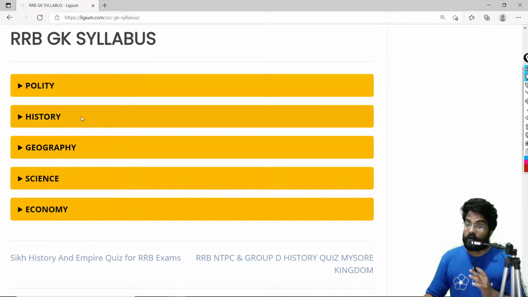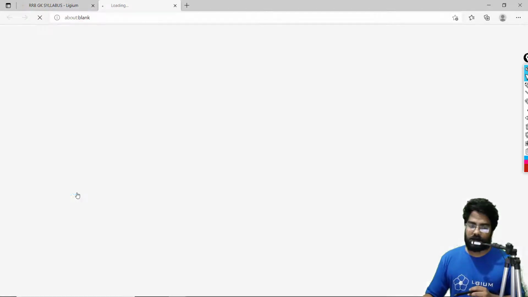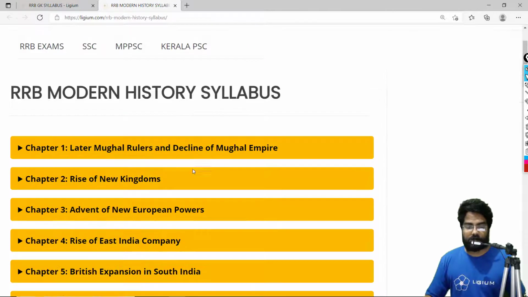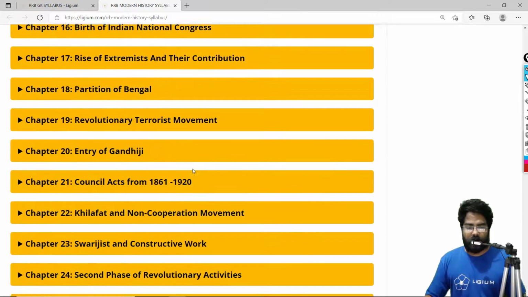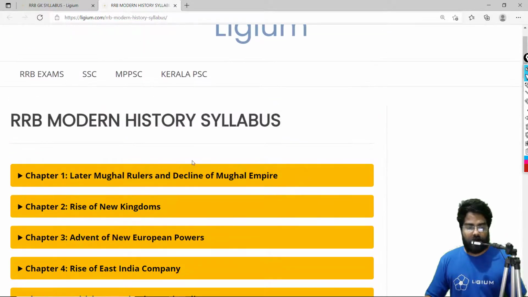Now, the Nizams of Hyderabad are part of history. Remember this, you obviously know that. So let me take you straight to history. In history, we have three options: ancient history, medieval history, and modern history. The Hyderabadi Nizams are part of modern history. So you click here. This is the page for the modern history syllabus, and as you can see we have a ton of chapters, around 32 of them. This is the full modern history syllabus.